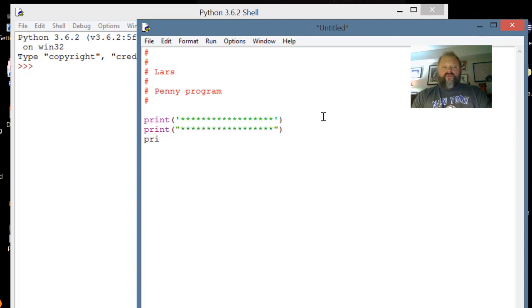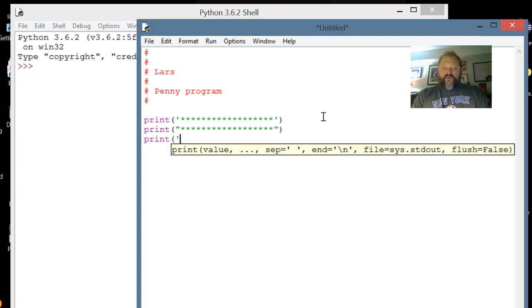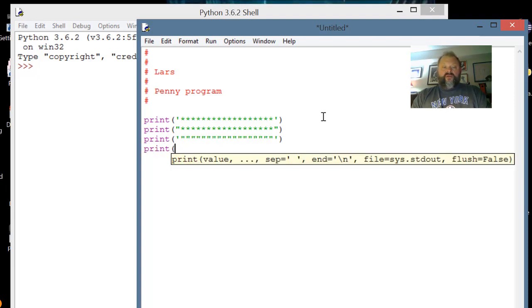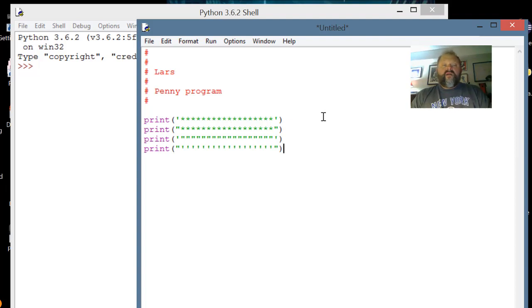If you want to use double quotes in your text, then delimit with single quotes. If you want to use single quotes in your text, delimit with double quotes. Just be consistent on either side and you'll be okay.